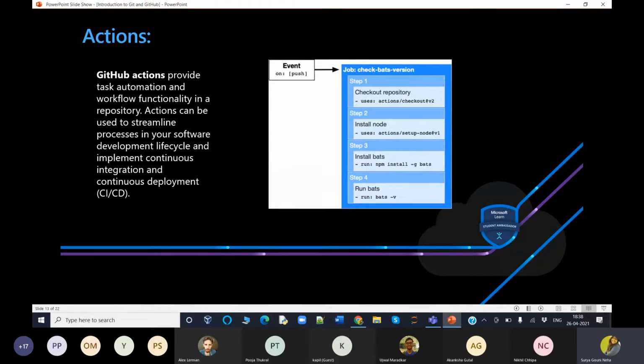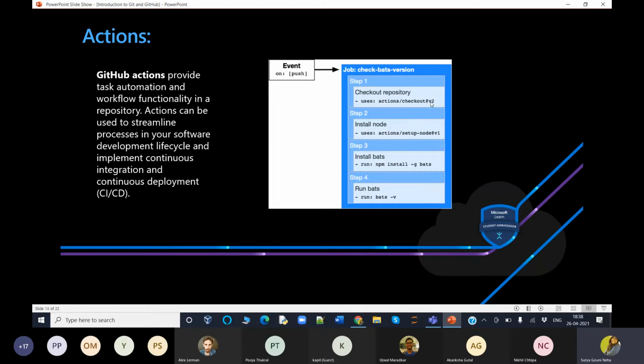And what are these steps in the image? A step is an individual task that can run commands in a job. A step can be either an action or a shell command. Each step in a job executes on the same runner, allowing the actions in that job to share data with each other.